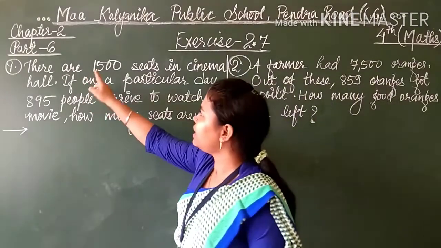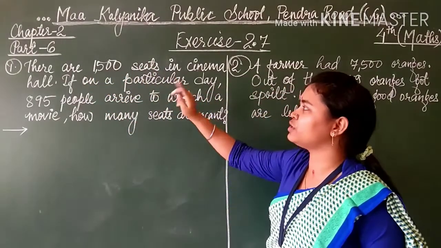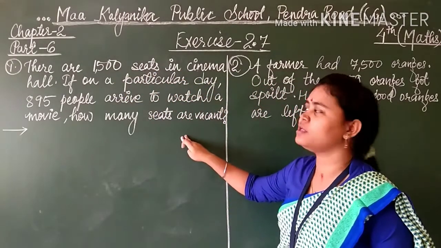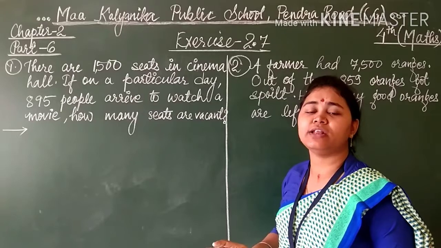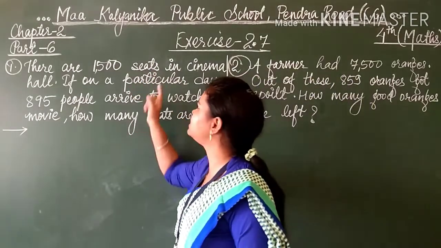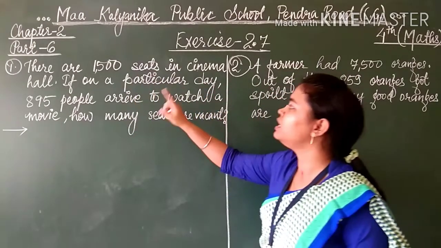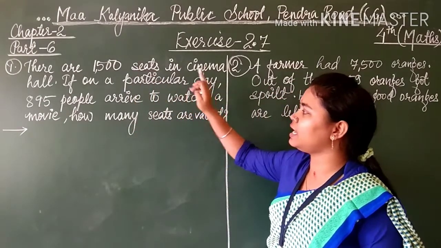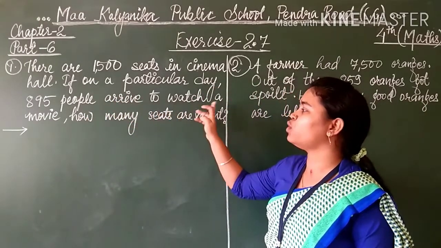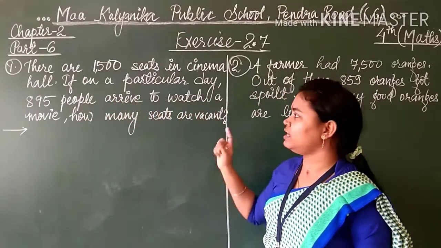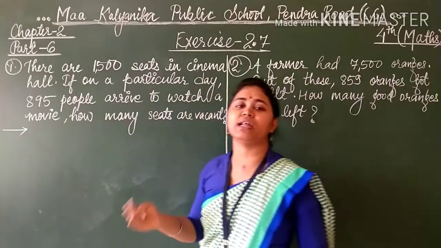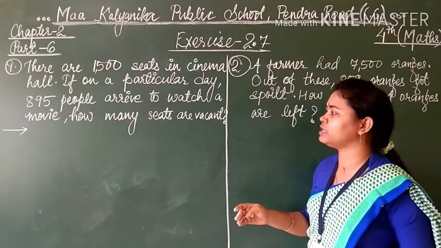See, there are 1500 seats in a cinema hall. You have to understand the question first. 1500 seats in a cinema hall. If on a particular day 895 people arrive to watch a movie, so 895 people are coming to watch a movie on a particular day.